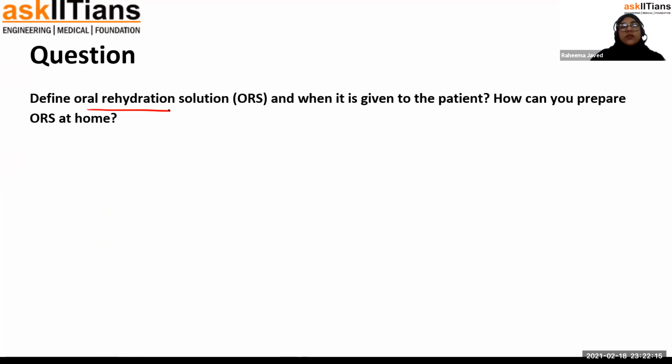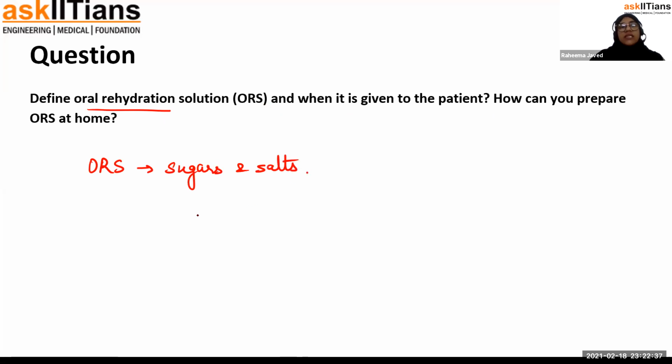Okay, next question is about the oral rehydration solution and when it is given to the patient, and how can you prepare ORS at home. Oral rehydration solution is a solution which contains sugars and salts.